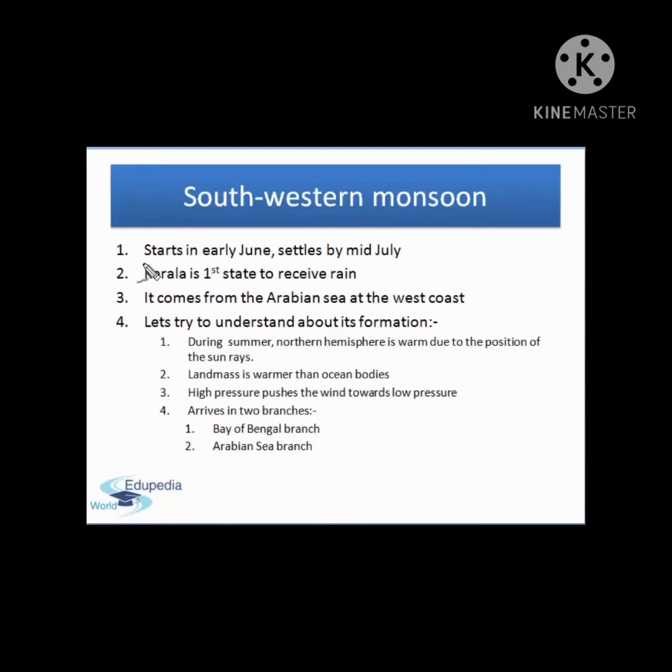Now let us try to understand both the monsoons in detail. First let us begin with the southwest monsoon. This monsoon starts in early June and settles by mid-July. Kerala is the first state to receive rain due to the southwestern monsoon because it lies exactly on the southwestern side of India. The southwest monsoon starts from the Arabian Sea on the west coast and slowly moves towards the entire Indian subcontinent.